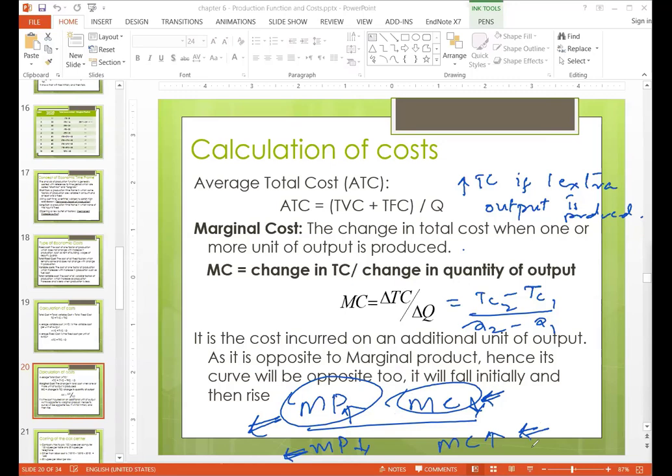Okay, so this was the session for today, where we talked about different types of costs in terms of short run and long run, and we defined marginal product and marginal cost using the law of diminishing marginal product method.